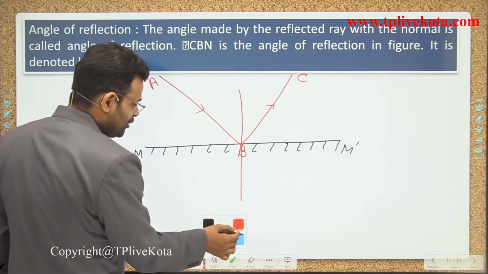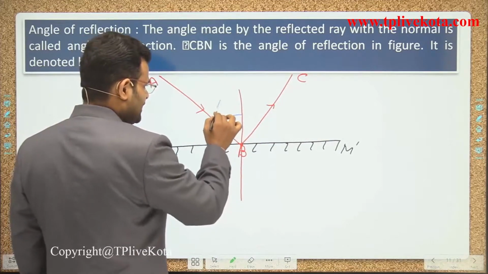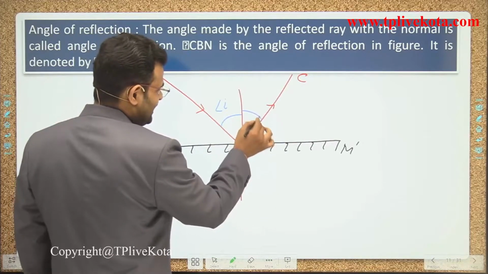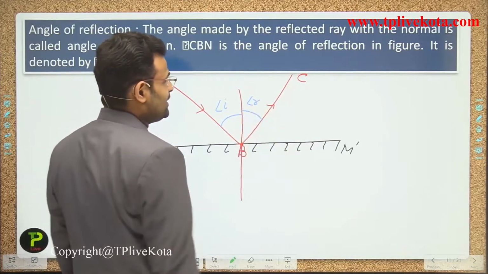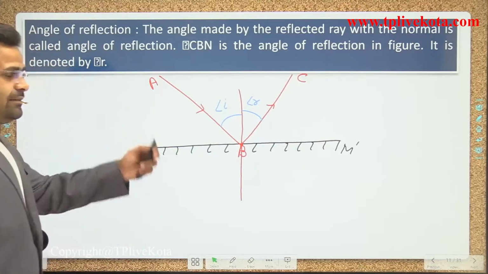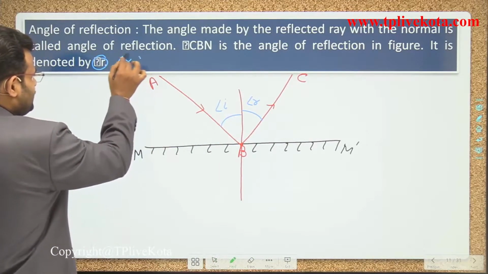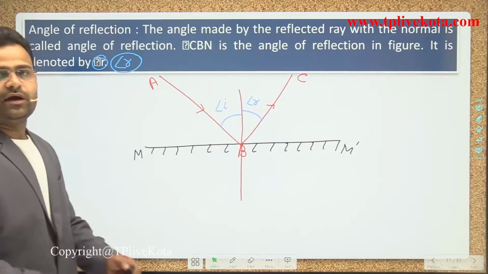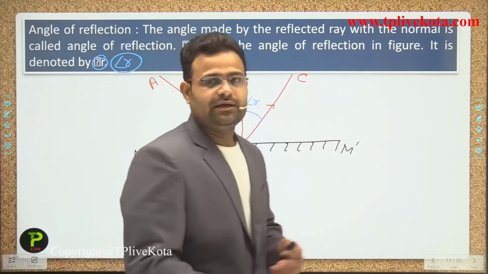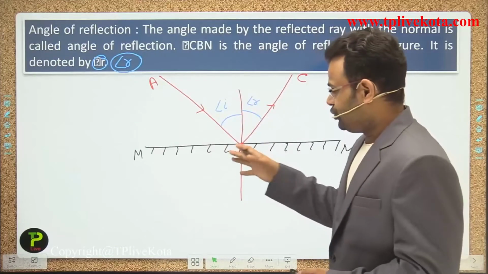Now mark the angle of incidence, and that angle is called the angle of reflection, represented by angle R. That is represented by angle R, as shown in the figure.